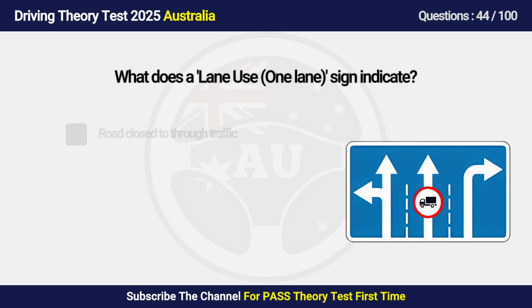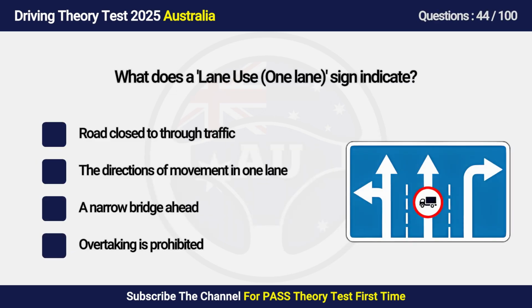Question 44. What does a lane use one lane sign indicate? A. Road closed to through traffic. B. The directions of movement in one lane. C. A narrow bridge ahead. D. Overtaking is prohibited.